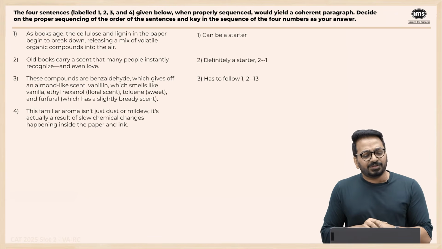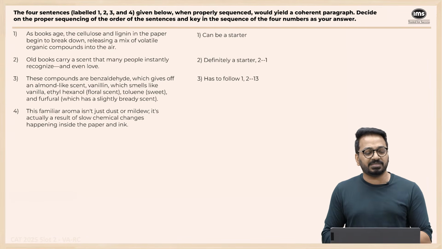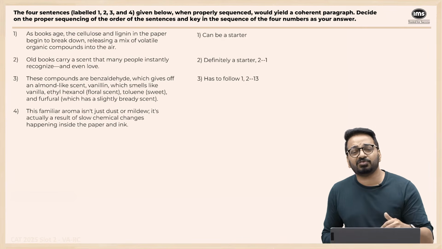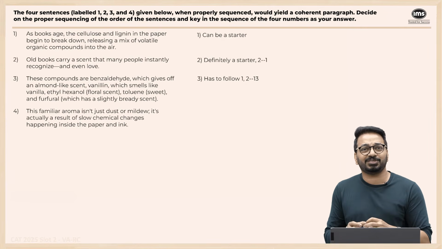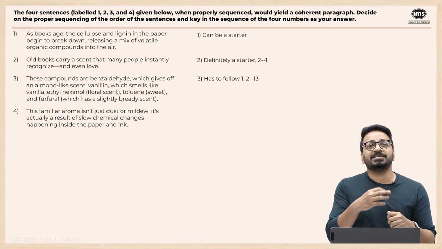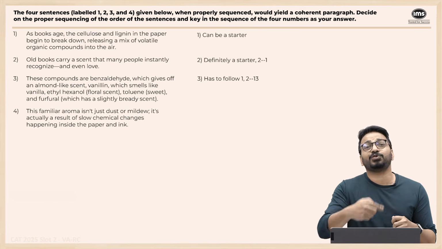Fourth one. This familiar aroma isn't just dust or mildew. It's actually a result of slow chemical changes happening inside the paper and ink, right? Old books carry a scent that people love. This is talking about this familiar aroma. So this familiar aroma is not just dust, it's a chemical change. So this 4 is related to 3, but it is still talking about the scent. So 4 has to follow 2, right?